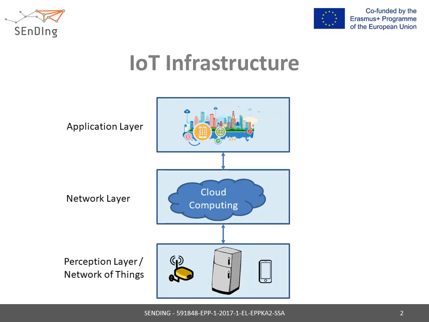The Network of Things layer includes sensors and actuators that communicate with each other to monitor and gather environmental information and control the environment whenever possible. For the rest of the section, we refer to the Network of Things, as multiple smart devices communicate with each other to transmit their data to a connection device that connects the Network of Things to the Internet and the end user. We refer to the connection device as the sink.